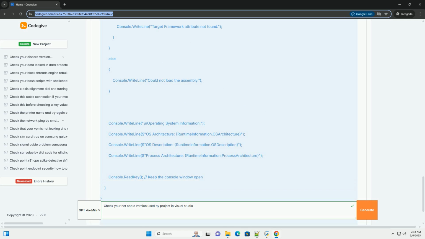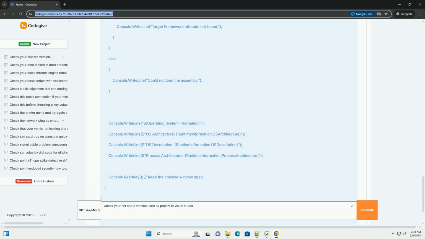Assembly.GetEntryAssembly, or Assembly.GetExecutingAssembly, gets the assembly, the .exe or .dll, that is currently running. Assembly.GetCustomAttribute TargetFrameworkAttribute retrieves the target framework attribute from the assembly's metadata. This attribute stores the target framework information that you set in the project properties.